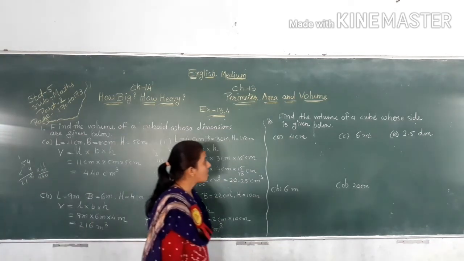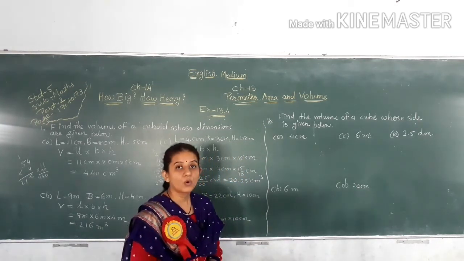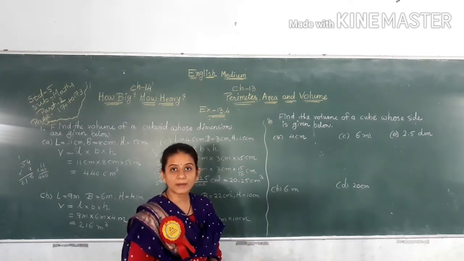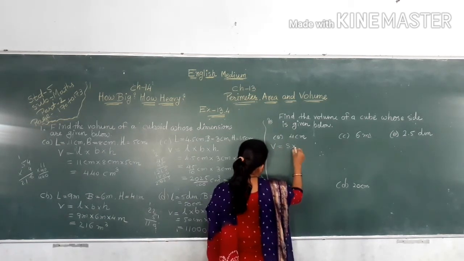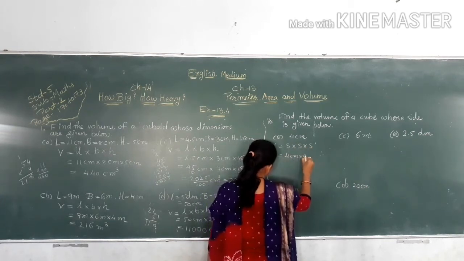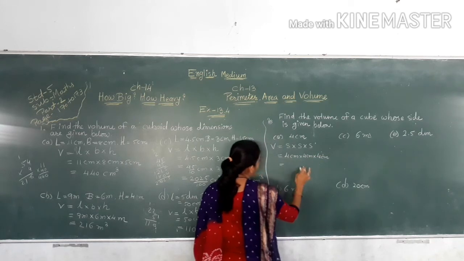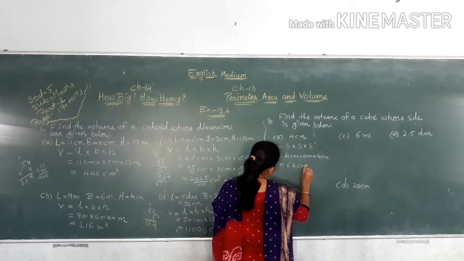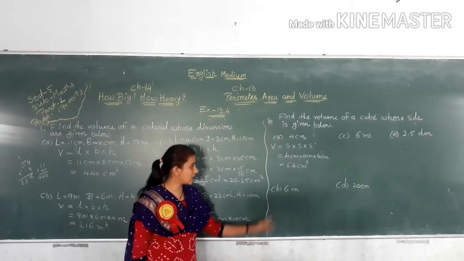Now next one here, find the volume of cube whose side is given below. Volume of a cube is equal to side multiply side multiply side. So V is equal to S multiply S multiply S. So 4 centimeter multiply 4 centimeter multiply 4 centimeter. 4 4s are 16, 16 4s are 64 centimeter cube.